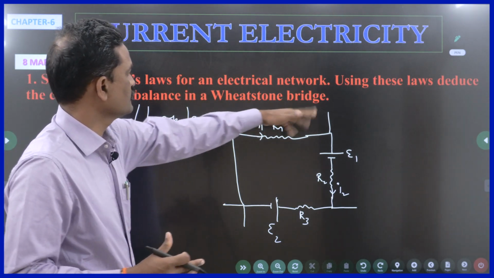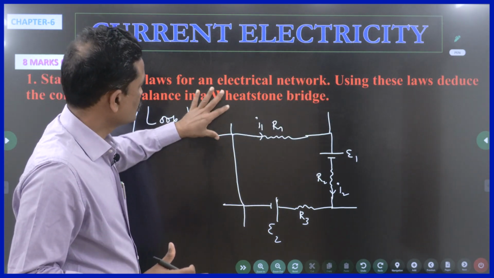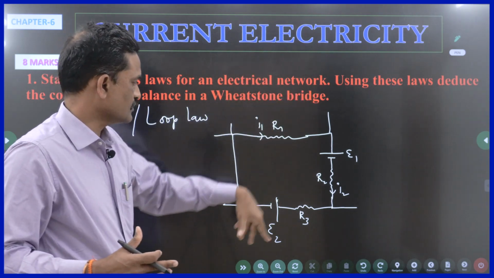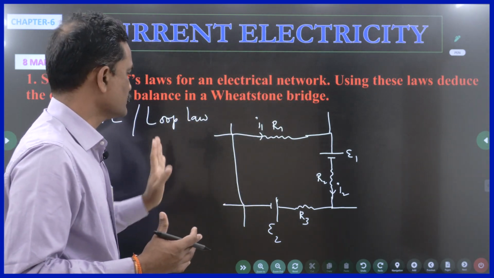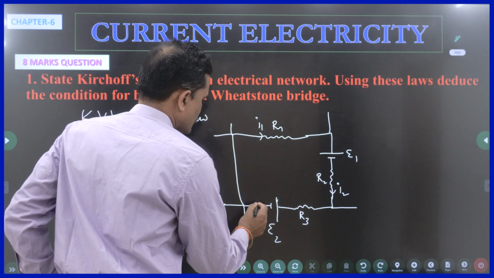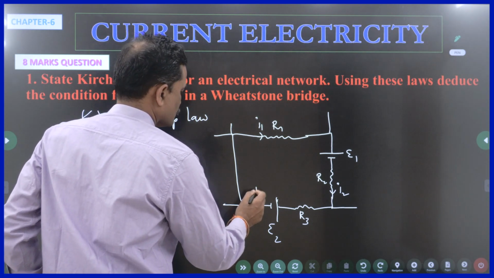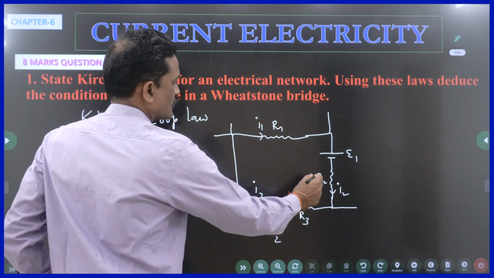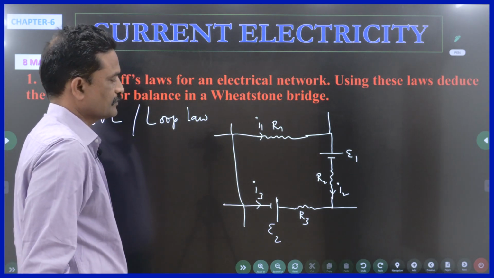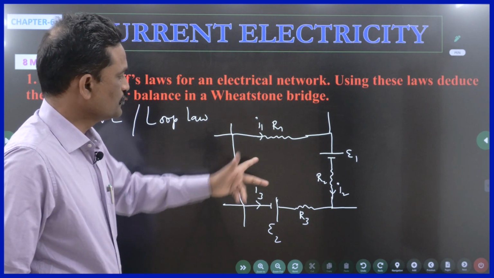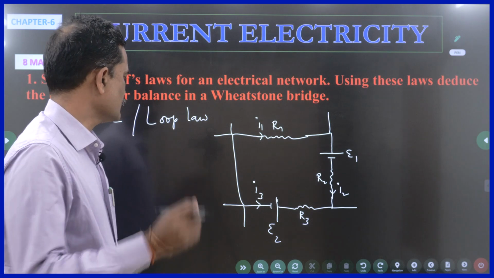So there is a continuity of loops. I mean, one more loop is on this side, and on the other sides too, but I am considering only this one. Let us say current is going in this direction through this as I3. Here is current I2 through R2. Now, this is a loop. It's a closed loop, right?